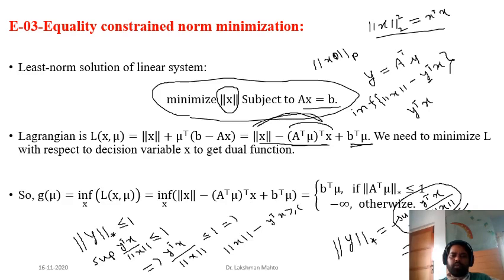And what we do, we try to find the infimum of this function, that means norm of x minus y transpose x with respect to x. What is the infimum value, or what is the least value? Who would like to answer? What would be the least value? Samideep, what is the least value? Are you listening to me? So what is the least value of norm of x minus y transpose x with respect to x?